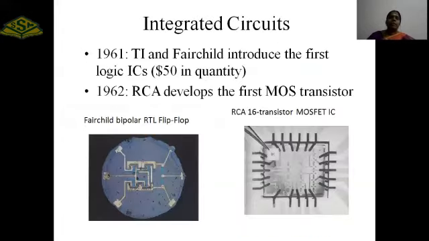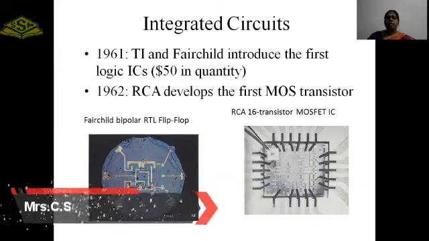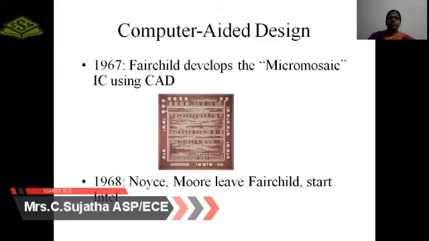In 1961, Texas Instruments and Fairchild introduced the first logic integrated circuits. In 1962, RCA developed the first MOS transistor. The image is given for the monolithic Fairchild bipolar RTL and the RCA 16-transistor MOSFET integrated circuit. The MOSFET IC consists of 16 transistors.